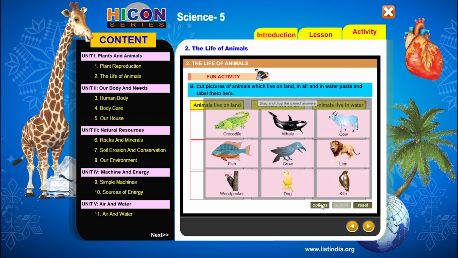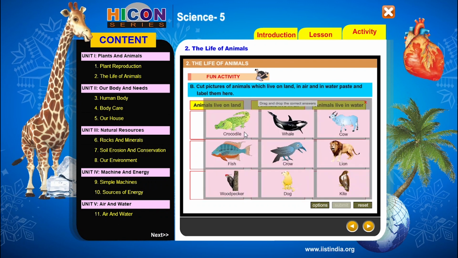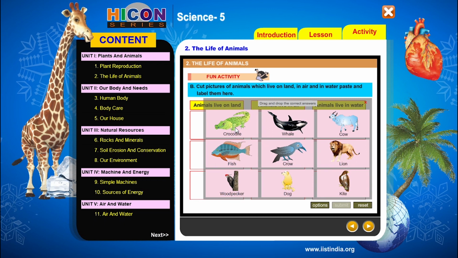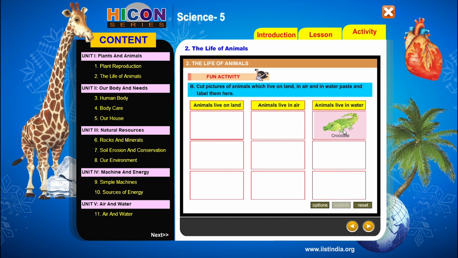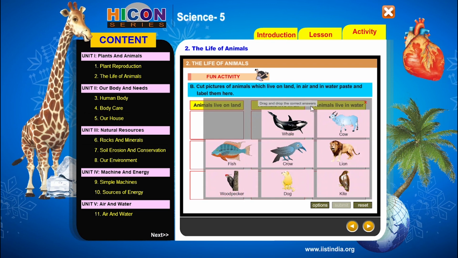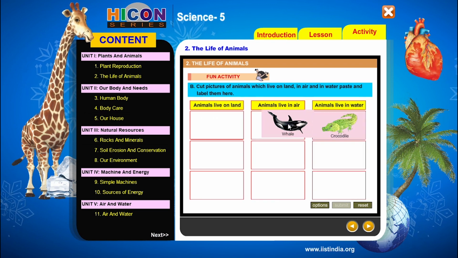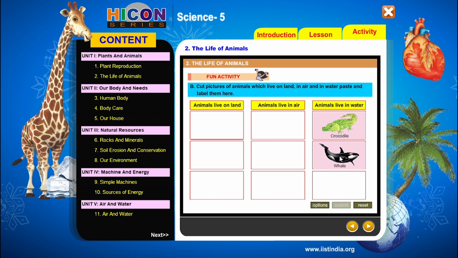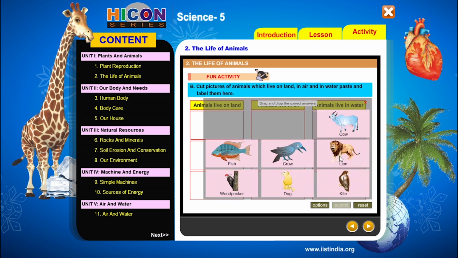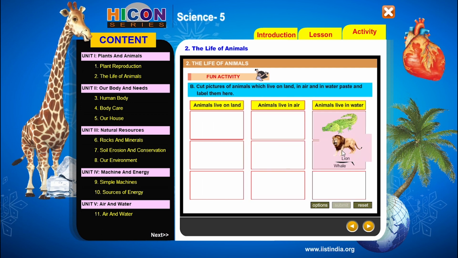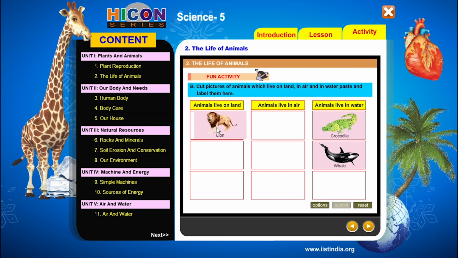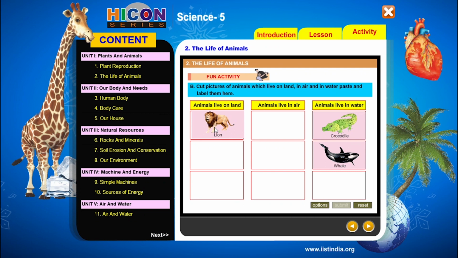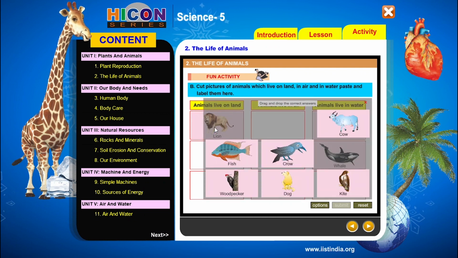So let us see some animals. The first animal is crocodile. The crocodile lives in water. So paste this picture in water. Next, whale. Whale is also an animal which lives in water. So paste the picture in water. Next one is lion. Lion is an animal which lives on land. So paste the picture of lion on the land.